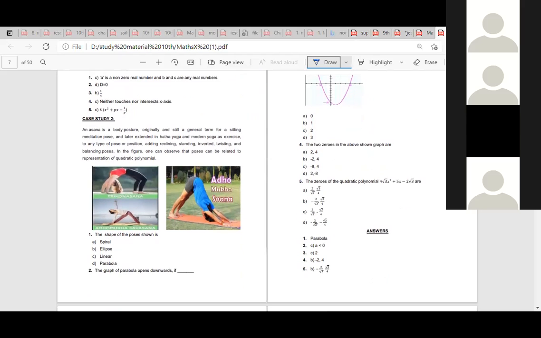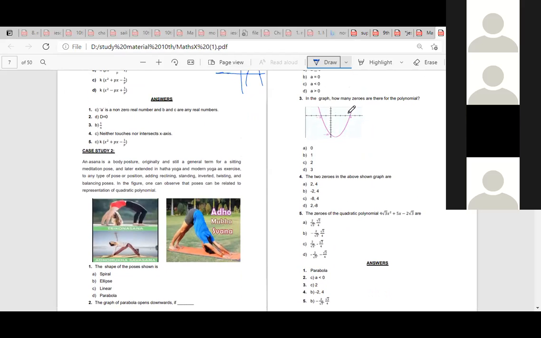The 2 zeros of the graph shown in the above graph are minus 2 and 4. Minus 2 and 4, and the zeros of the quadratic polynomial. Find out.